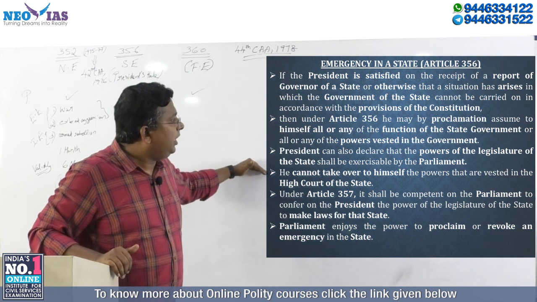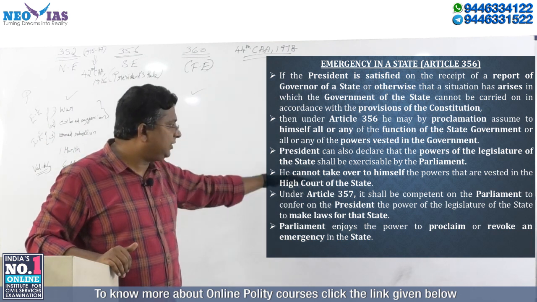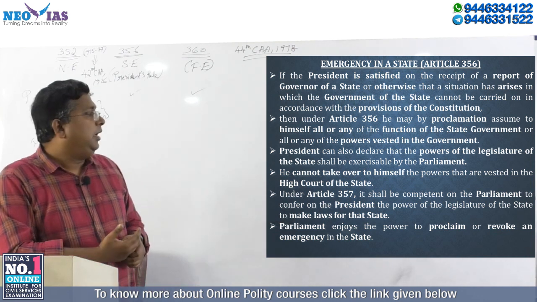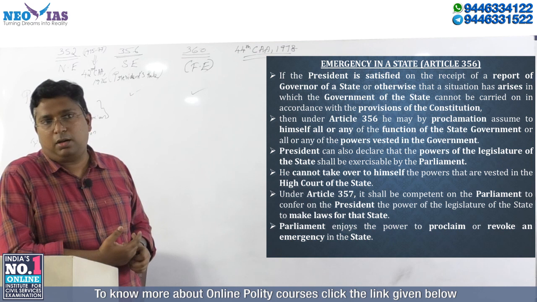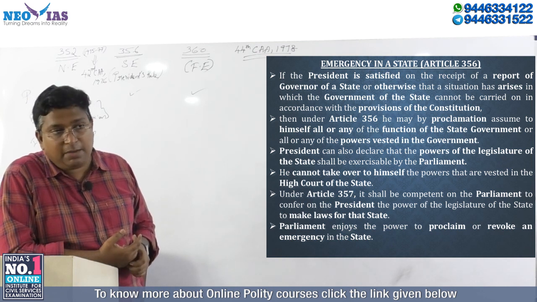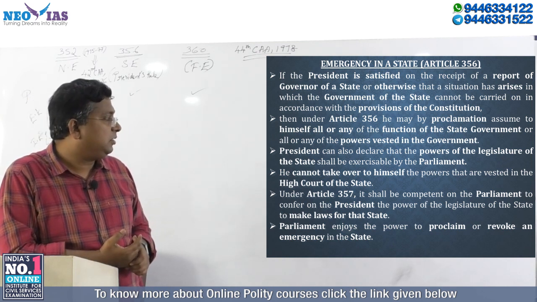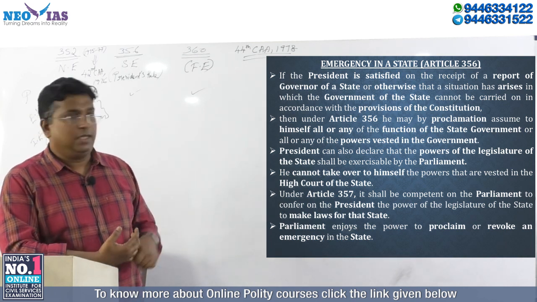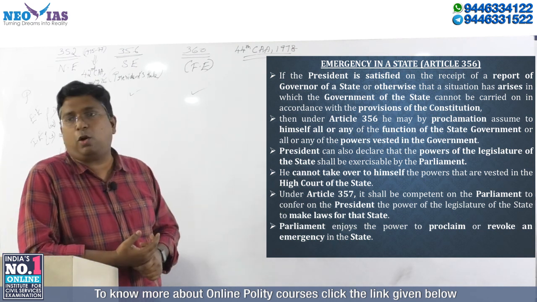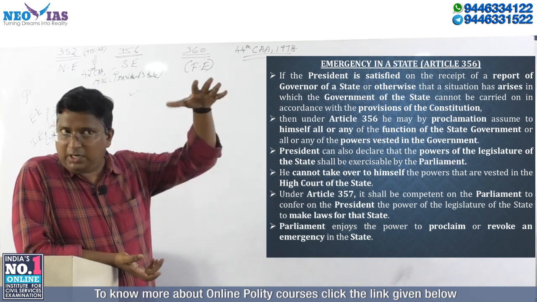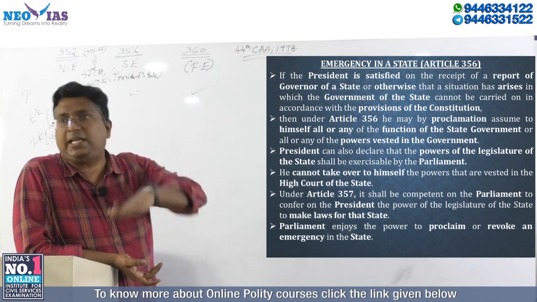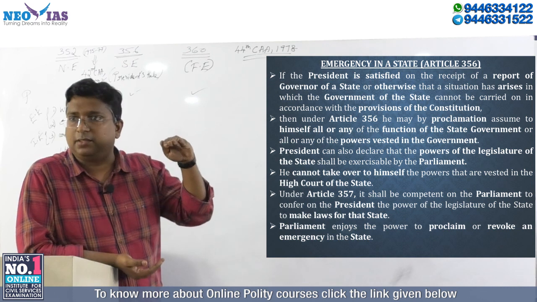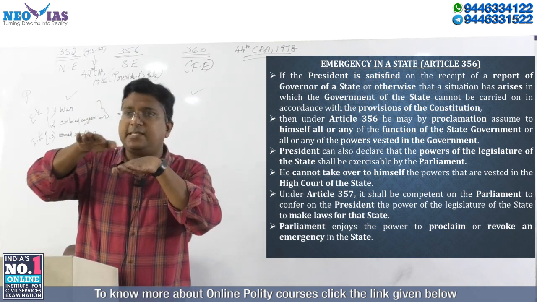Now, regarding Article 357, the next article, it is giving more clarity. Under Article 357, it shall be competent for the Parliament to confer on the President the power of the legislature of the state to make laws for the state. Try to understand. The law making power is with the legislature. Who can make law? Legislature. So for the state law, the state legislature is there.